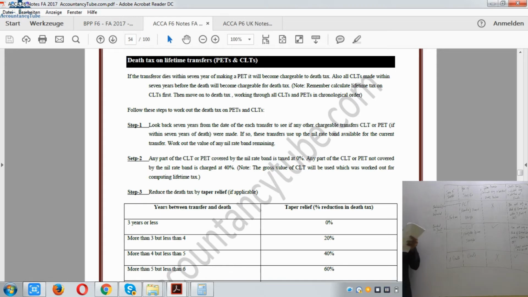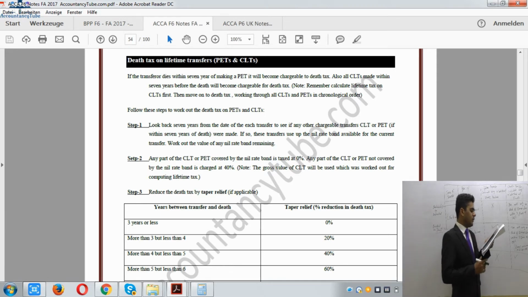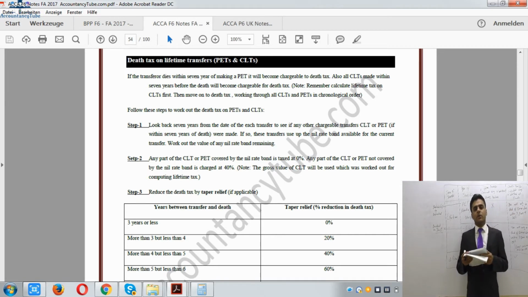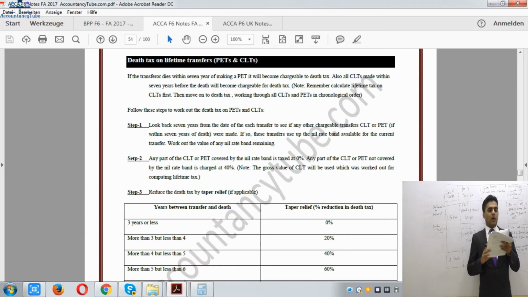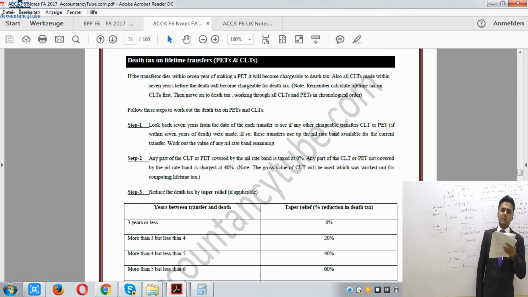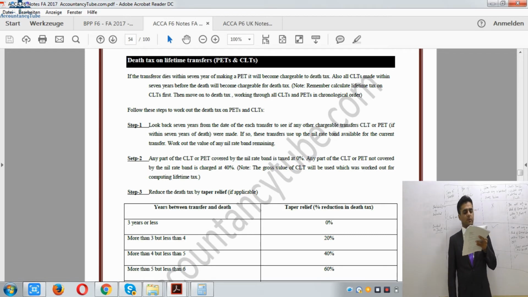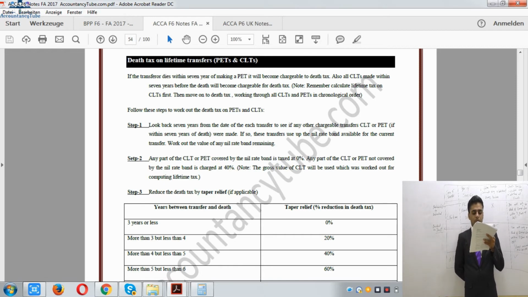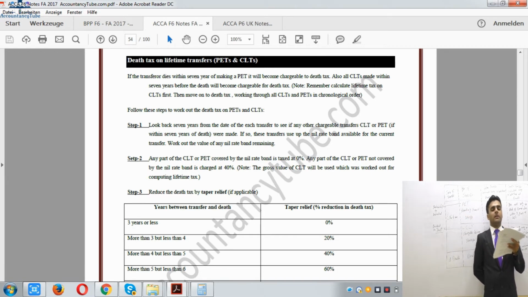All right. And what is taper relief anyway? It says that if you survive 3 years after making the gift, then the taper relief will be 20%. However, if it is less than 3 years, there won't be any taper relief. Likewise, it will keep increasing by 20%. So from 4 to 5 years, it is 40%. From 5 to 6 years, it's 60%. More than 6 years but less than 7 years, it is 80%.